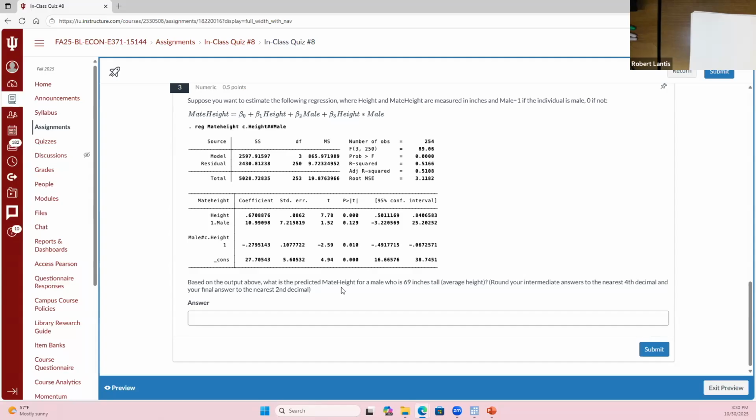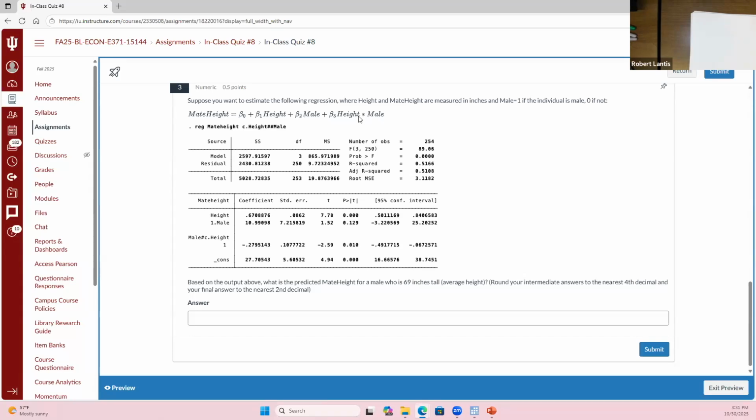Well, are they male? Yes. So I would put a 1 in here and a 1 in here. So what gets added into my prediction? Beta 0 plus beta 2, right? That gets added into my prediction for sure. If they're 69 inches tall, well, then my height variable becomes 69, right?